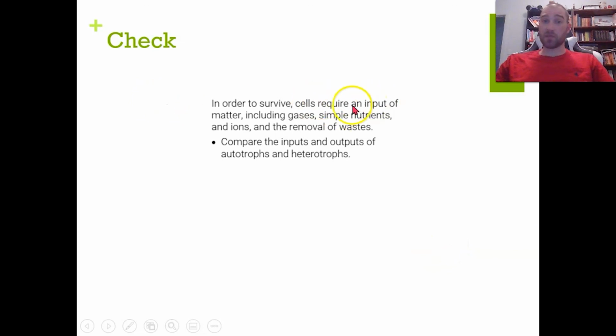In order to survive, cells require an input of matter, including gases, simple nutrients and ions, and removal of wastes, and you need to compare the inputs and outputs of autotrophs and heterotrophs. So today for Flippin Science, we looked at inputs and outputs.